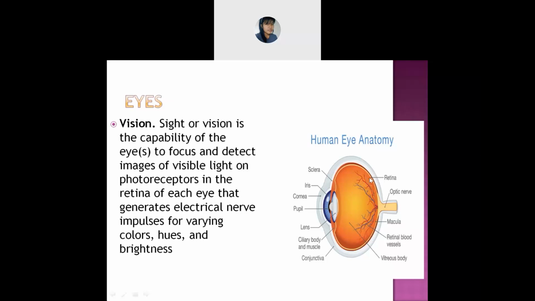Hues means the difference in the things which you are viewing, and the brightness, whether it's too bright or too dark, and so on. So this is about the eyes, in short. Is it clear, everyone?